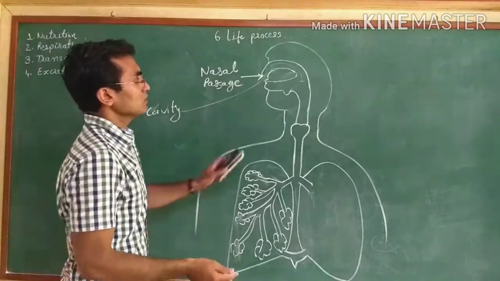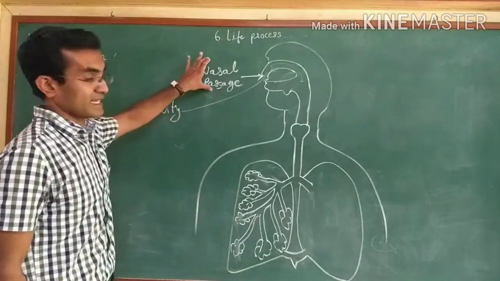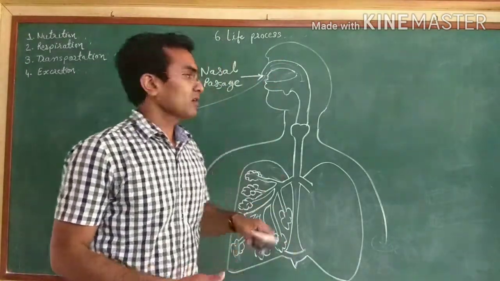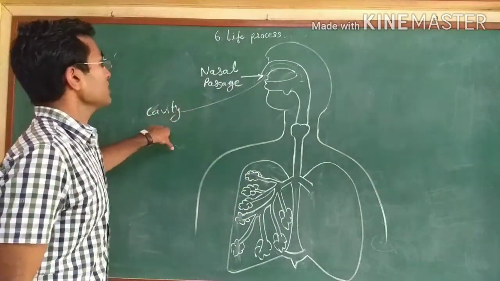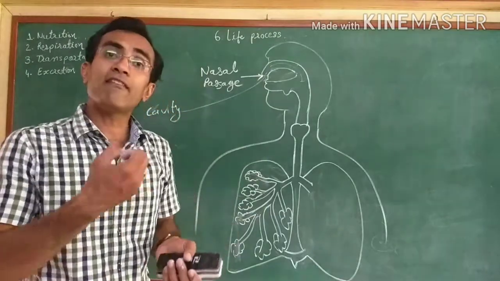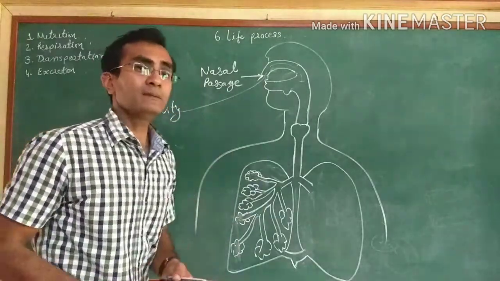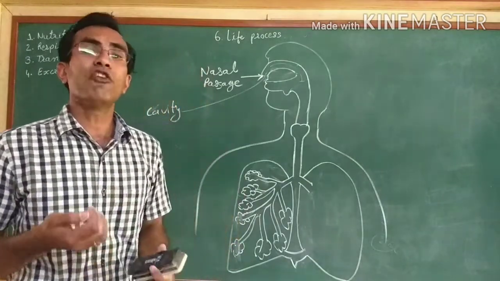Now look here. Through the nasal passage, the air will enter inside our body, and in the nasal cavity, whatever air we take in will get moisturized and a little warmer.